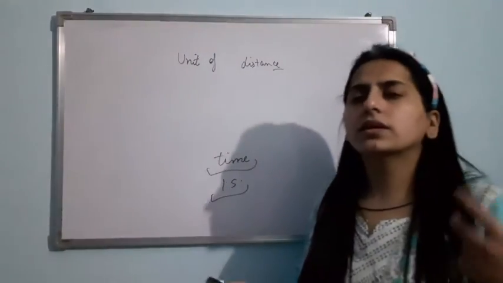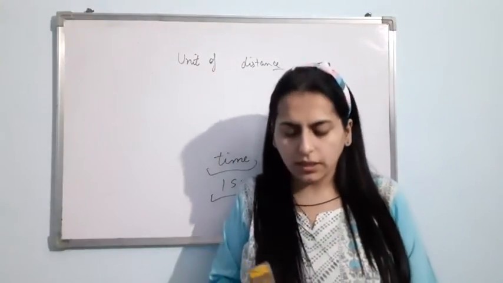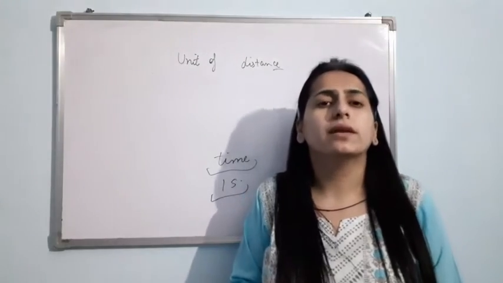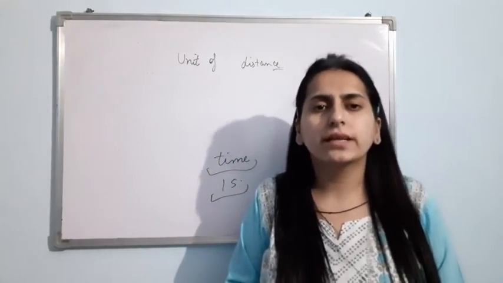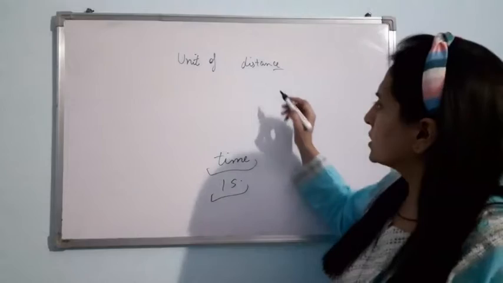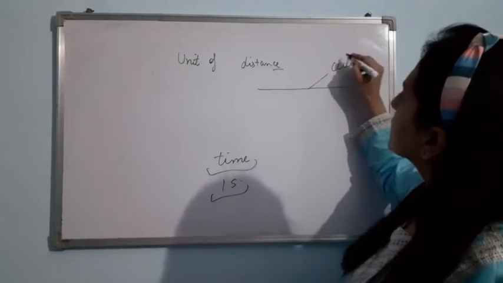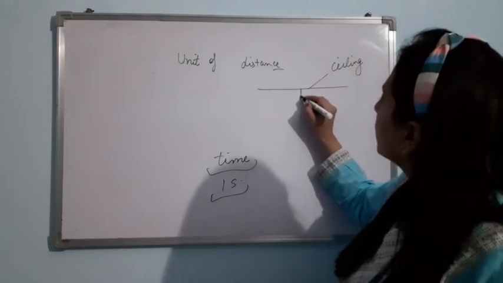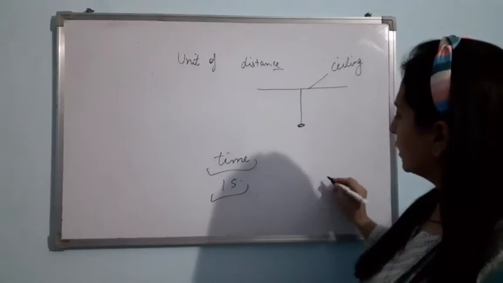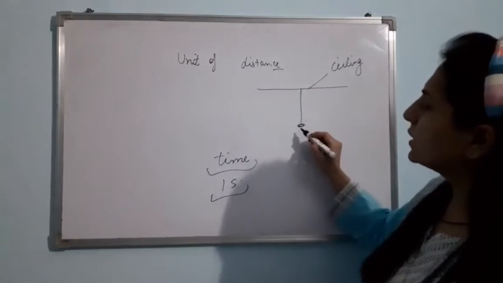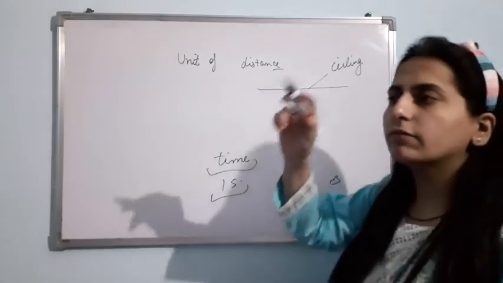If I talk about the invention of the clocks, then there was a scientist, Galileo Galilei. He was sitting in a church, and in the church, on the ceiling, suppose this is the ceiling of the church. From the ceiling he observed that a lamp was hanging like this. He was just sitting here and he saw a lamp was hanging, and the lamp was moving.